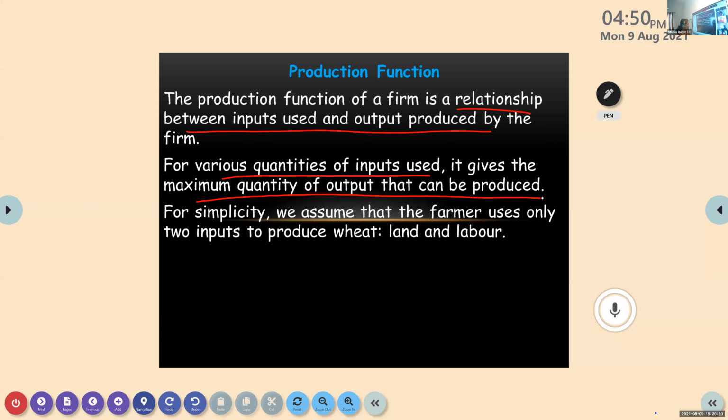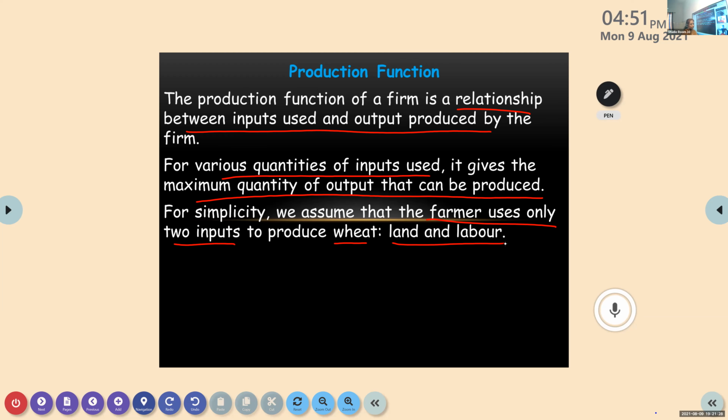Okay, now come to the topic. For simplicity, we are assuming that a farmer uses only two inputs to produce wheat. Which are they? Land and labor. Do you think that only these two inputs are required for any cultivation?